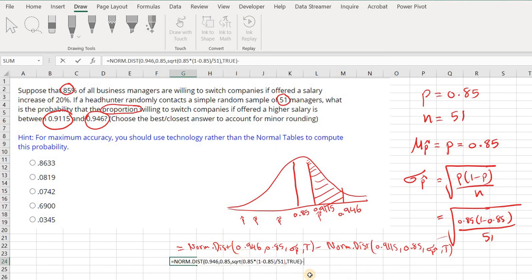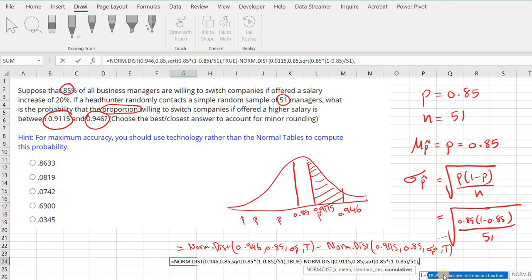I'm going to close the parentheses, minus norm dot distribution of the small number 0.9115, comma, the mean, comma, the standard deviation, square root of 0.85 times 1 minus 0.85 divided by 51, comma, true.